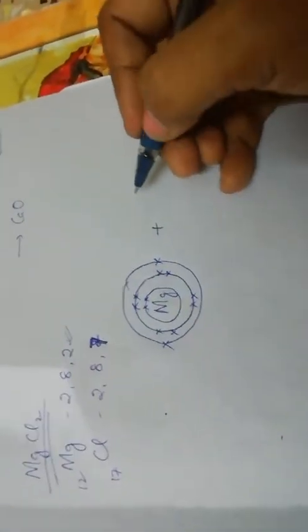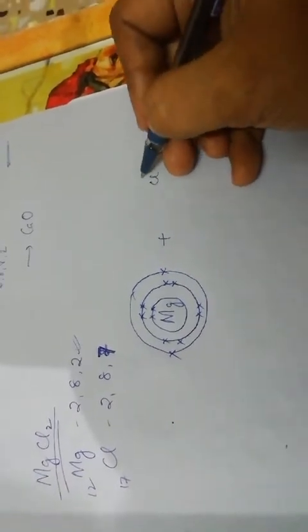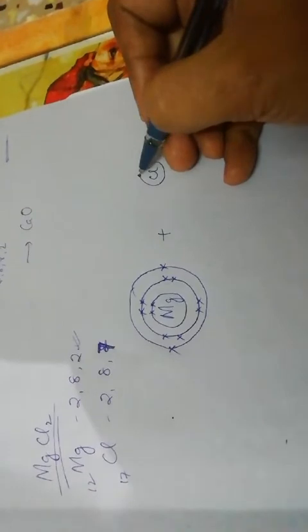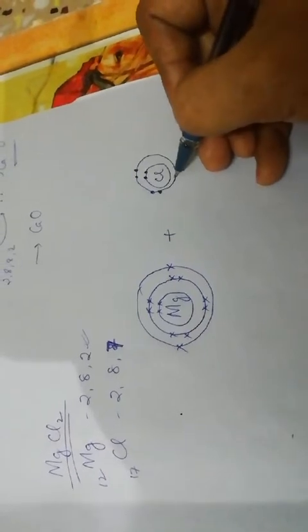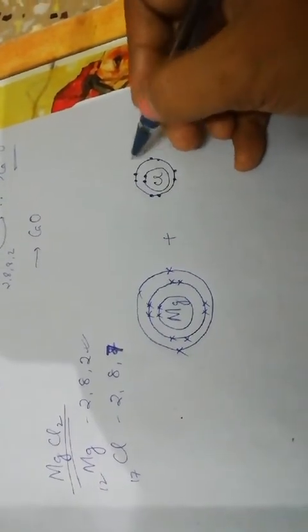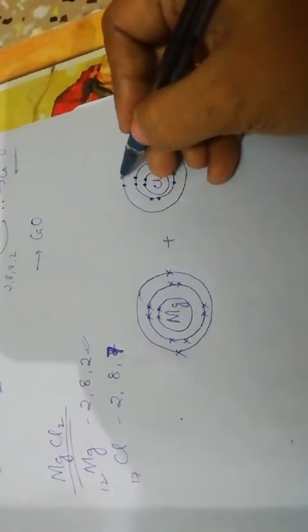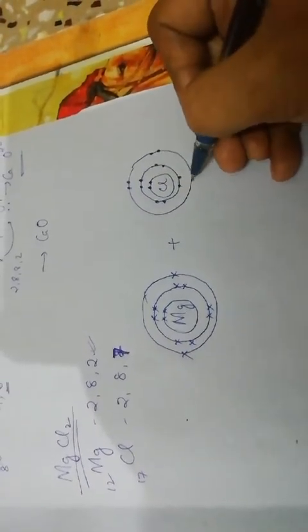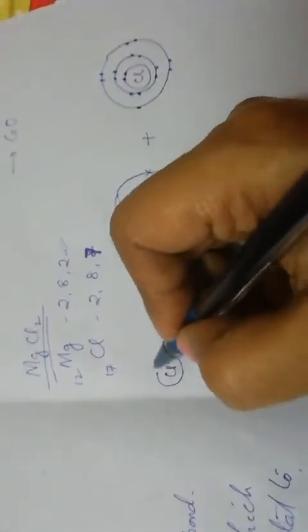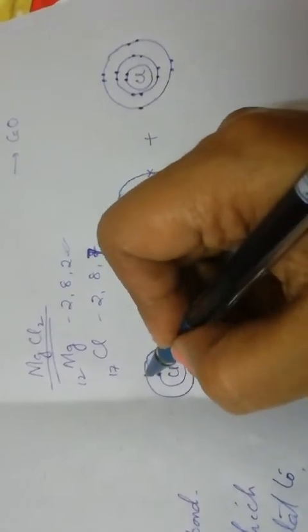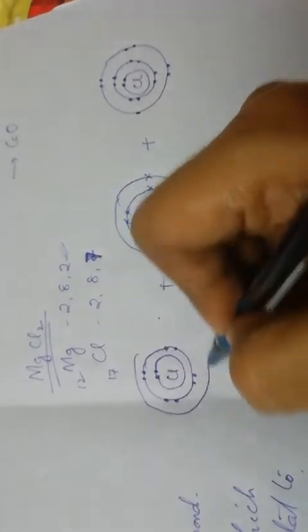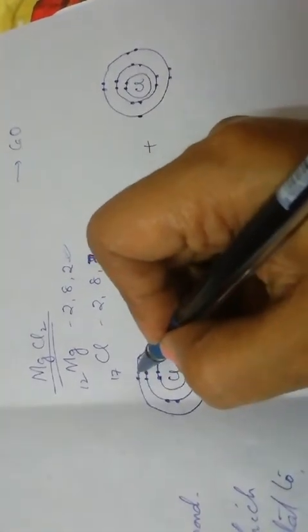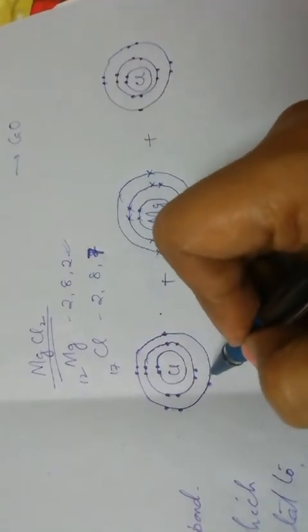2 chlorine atoms taking 1 electron each. Suppose chlorine, now you draw with dots, 1, 2, 3, 4, 5, 6, 7, 8, 9, 10, 11, 12, 13, 14, 15, 16, 17 plus another chlorine atom with 2, 8, 7.